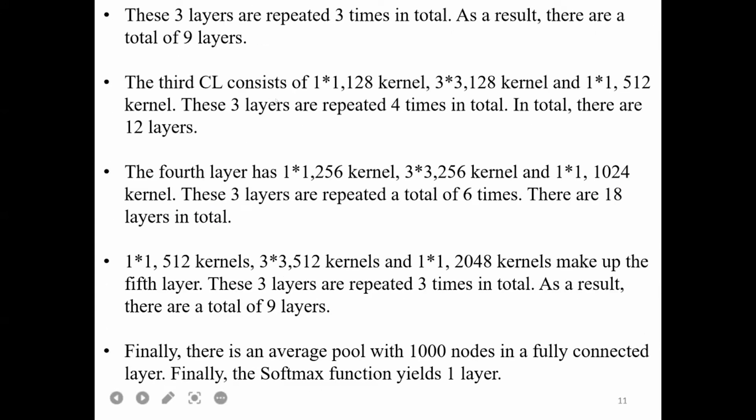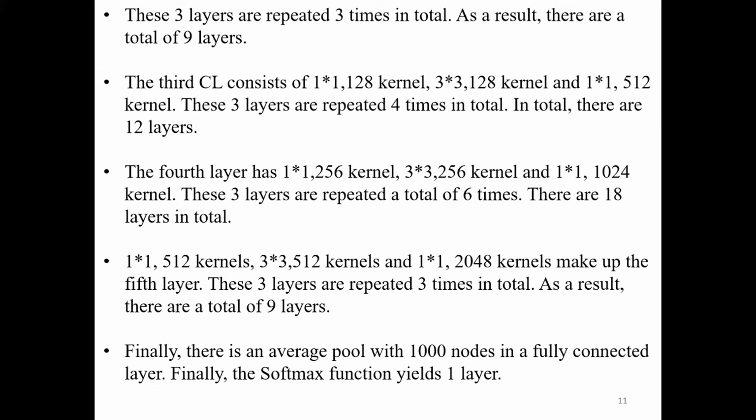Then the third layer consists of a total of 12 layers. The fourth layer consists of 18 layers. Then the fifth layer consists of 9 layers. So summing up all this, it consists of 49 layers, and it is a combination of convolution layers, max pooling layers, and all these 3 layers.